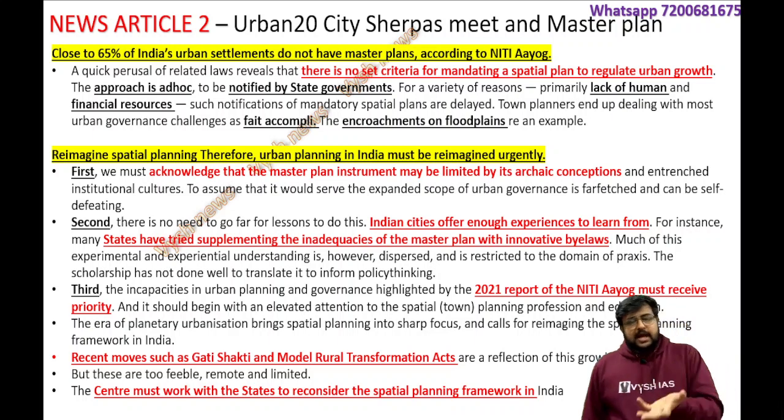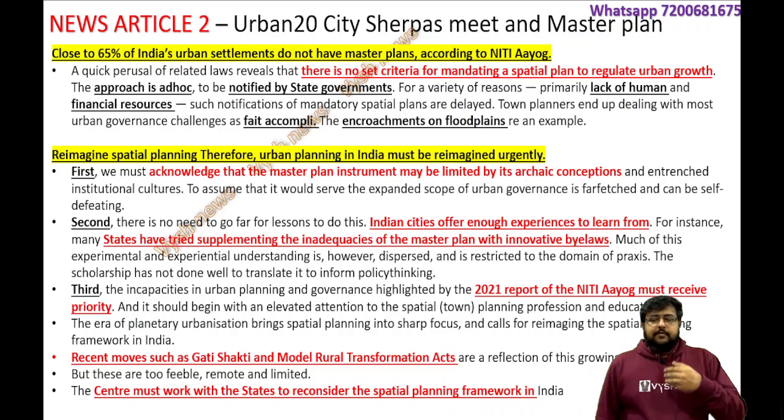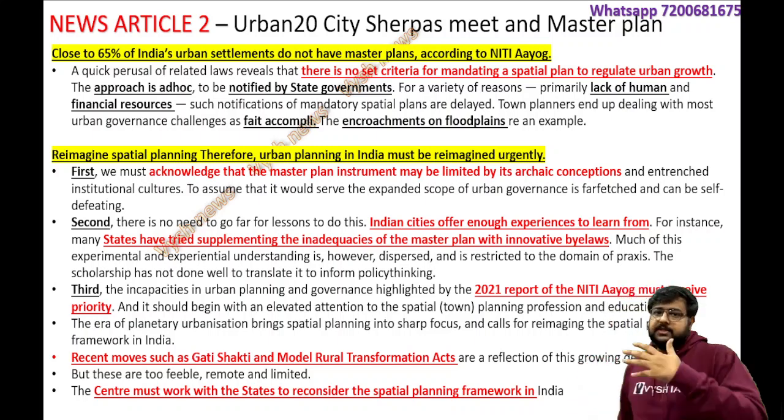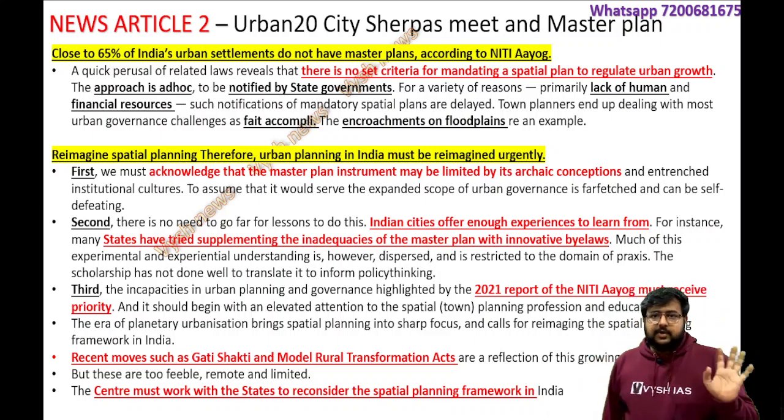Okay, whatever funds you have, you are not using them properly. You are doing a lot of other things unwantedly, and then when the work has to be done exactly, it is not being done. It's very easy to play these blame games. The state will tell the center, the center will tell the state, and we will tell both of them. So this is what is happening.